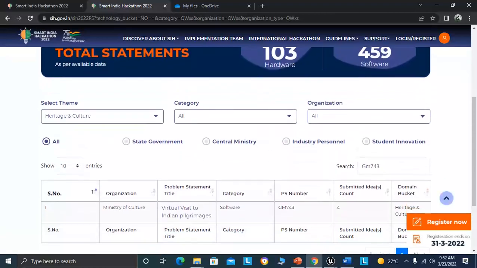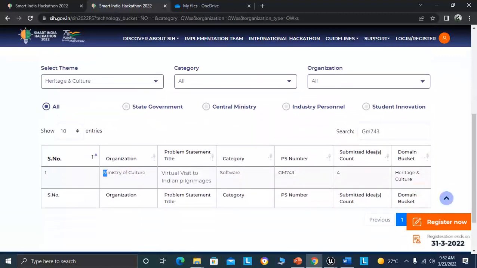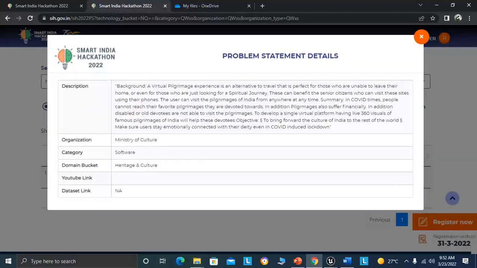Our idea is picked from the heritage and culture theme, and it is posted by the Ministry of Culture. Our idea is to create a virtual pilgrimage experience. It is an alternative way to travel for those people who cannot visit these places in person, for example physically disabled people or old devotees who are not able to leave their homes, but they want to visit and experience the real beauty of these places.